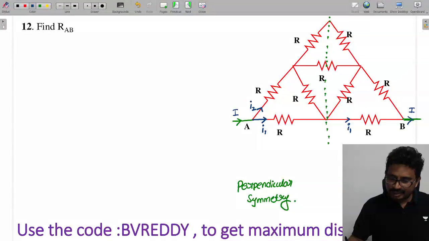This branch will overlap with this branch only. If this branch current is I2, then this current is also I2.